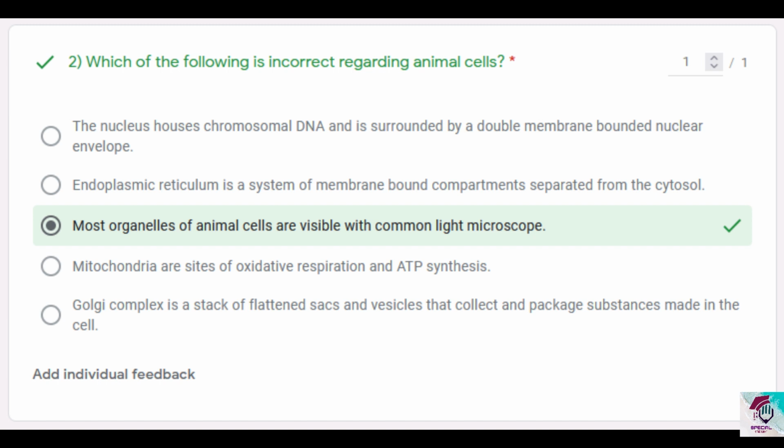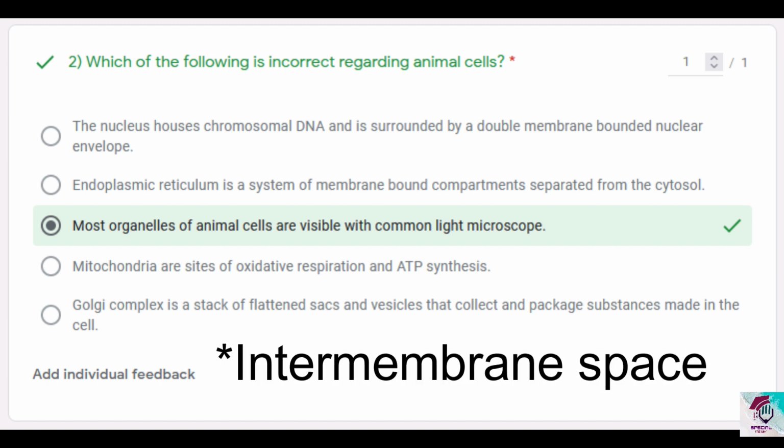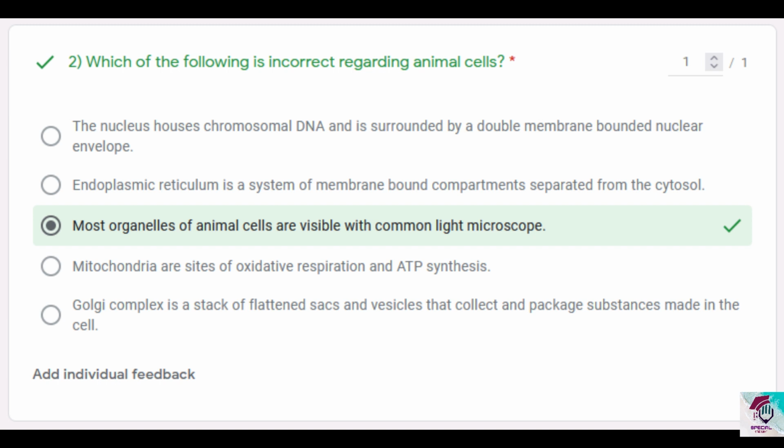And between the outer and inner membranes, there's an intermembrane space. So option 1 is correct. Option 2, endoplasmic reticulum is a system of membrane bounded compartments separated from the cytosol. This is correct because endoplasmic reticulum, you have rough and smooth endoplasmic reticulum.